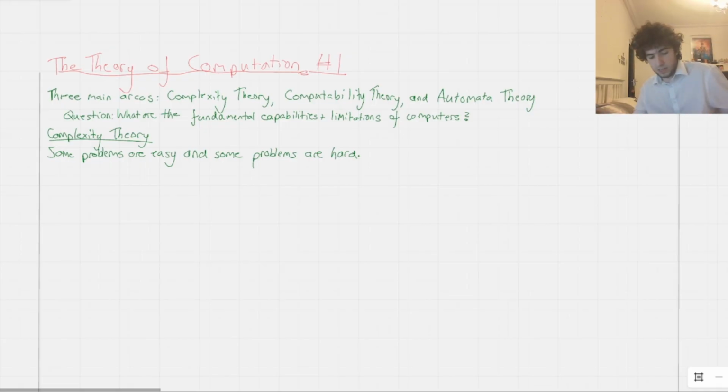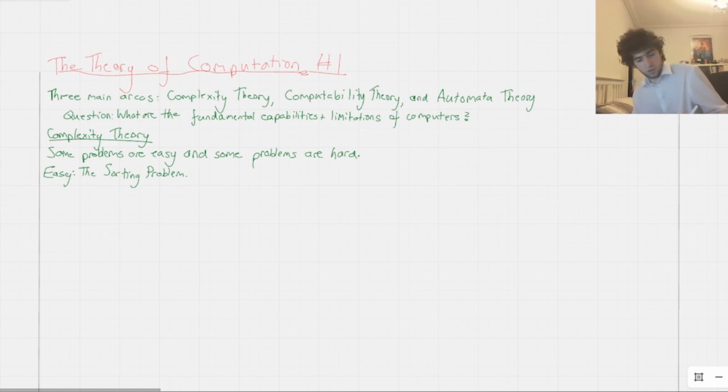So an example of an easy problem is known as the sorting problem. It's self-explanatory. What you need to do in the sorting problem is just arrange numbers in ascending order in a list. If I give you a list of randomly arranged numbers, in some arbitrary order, the computer needs to be able to sort the numbers in ascending order. And this actually turns out to be what we call an easy problem. Obviously, we're not defining these things right now, but just so you have an idea of what we're trying to get at, this sorting problem is effectively an easy problem for a computer to solve.